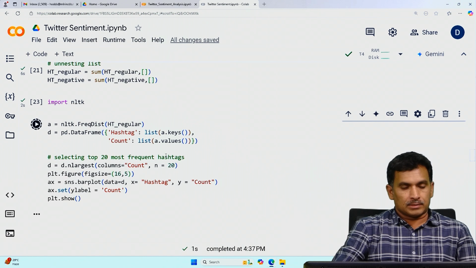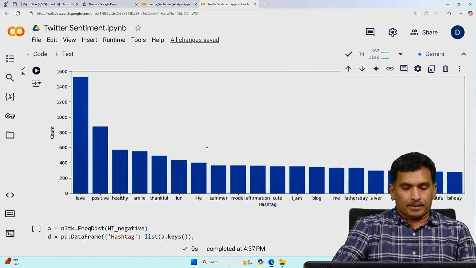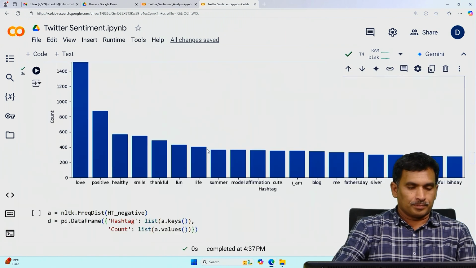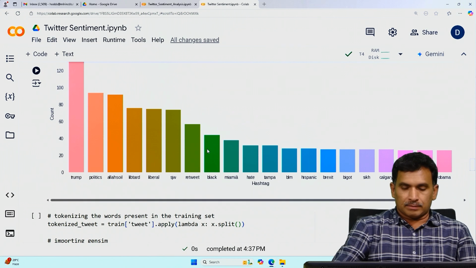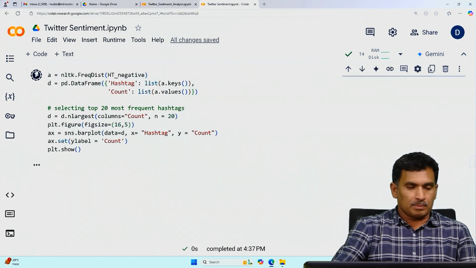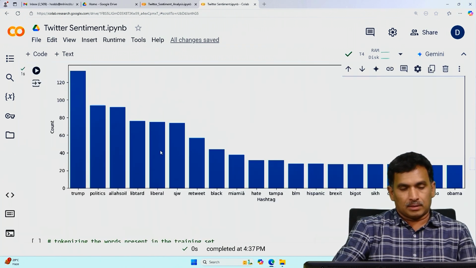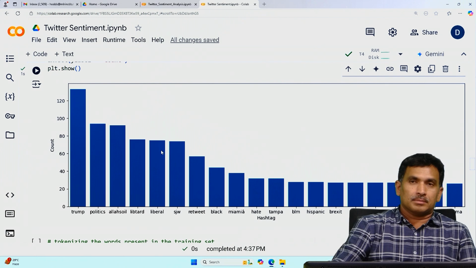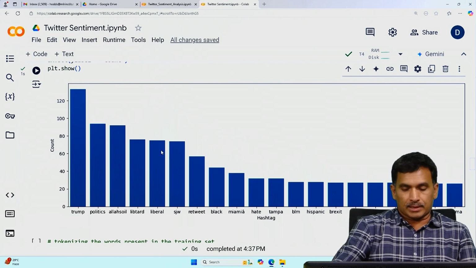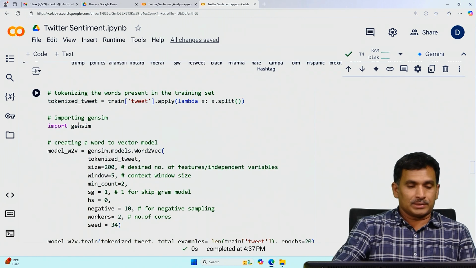So run this, and you can see this is the way we can do it; this is part of the complete analysis. Mostly we build histograms, bar charts, and word clouds.